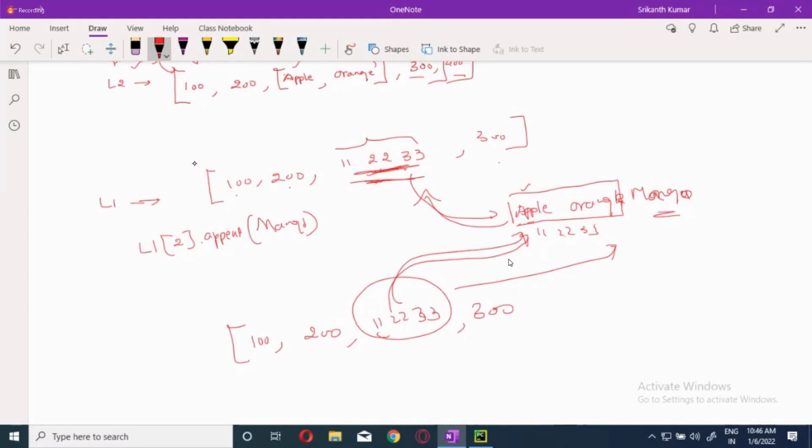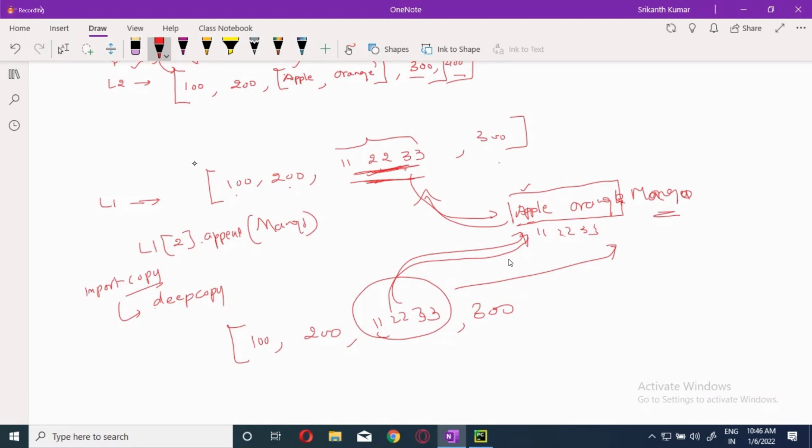To avoid this kind of thing, we are going to use the deep copy. We have to import the copy module. I'm going to show you. You have to import the copy and you will be doing this.